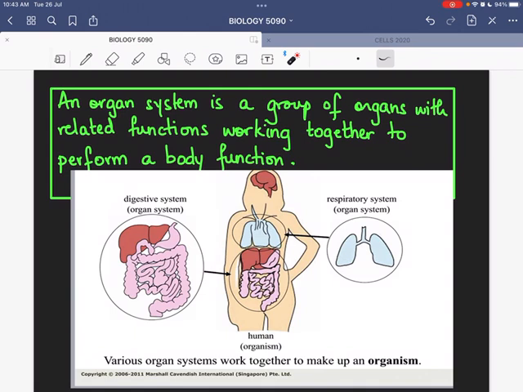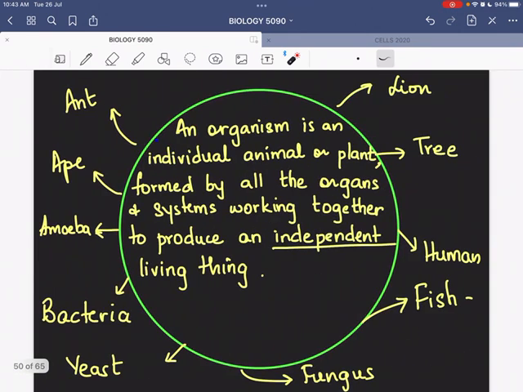Then a definition of an organ. An organ is a structure which is made up of a group of tissues working together to perform a special function. For example, stomach is an organ, bone is an organ, lungs are organs. If we take into account plants, then in plants, roots are organs, flower is an organ, leaf is an organ. Because each of these by definition is a group of different kinds of tissues working together, they come under the classification of an organ.